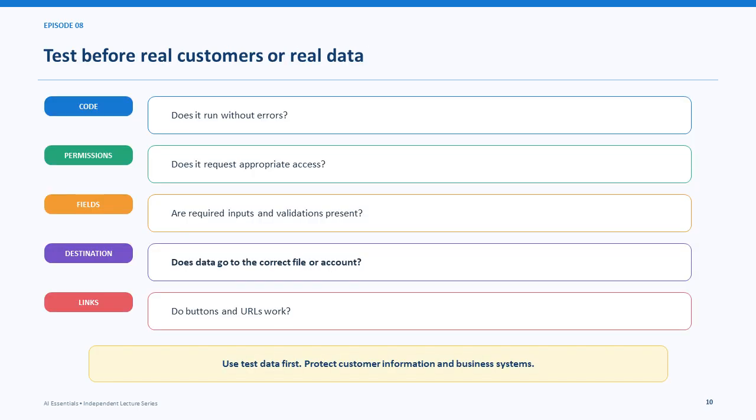Testing should confirm that the work functions without errors, accepts the required information, includes validation, stores data in the correct place, and uses buttons or links properly. Protect customer information and test with safe data.